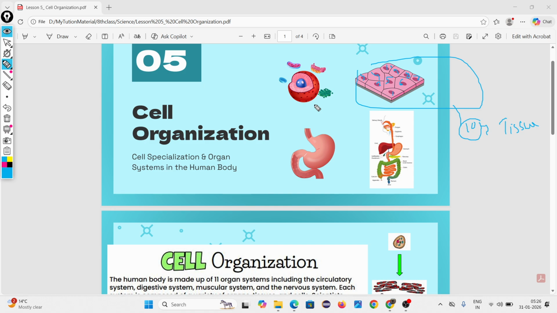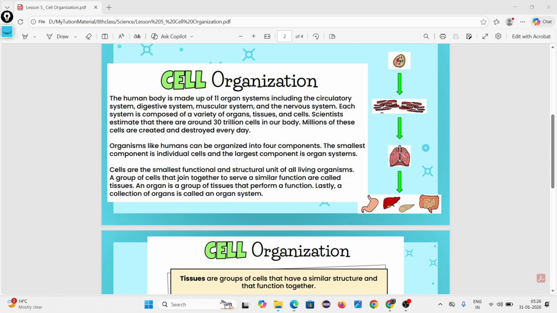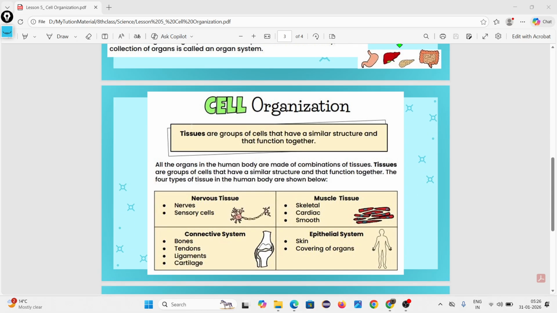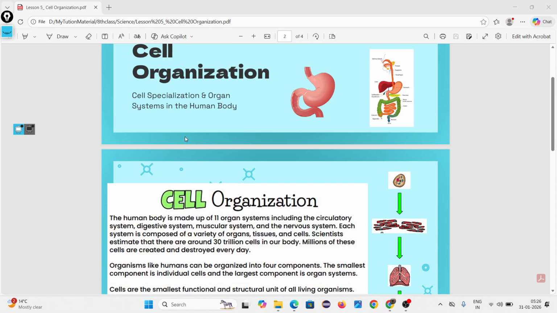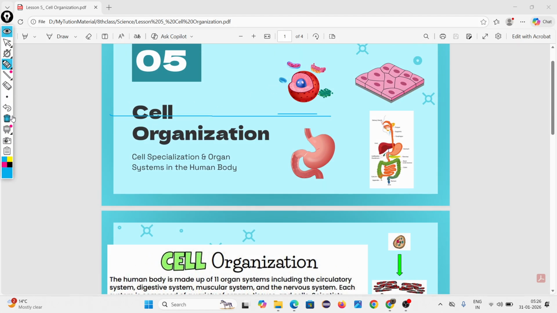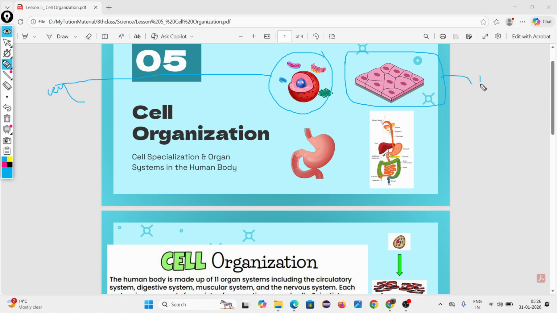Remember, an organism like a human being can be organized into four components. The smallest one is the cell. Then cells are gathering together to perform specific function, which is called a tissue.